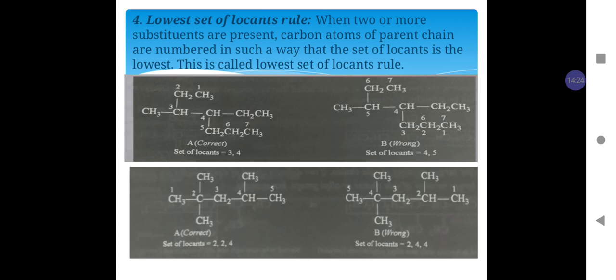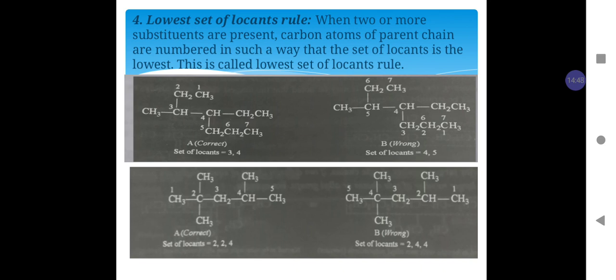Next rule is the lowest set of locants rule. When two or more substituents are present, carbon atoms of the parent chain are numbered in such a way that the set of locants is the lowest. This is called the lowest set of locants rule.